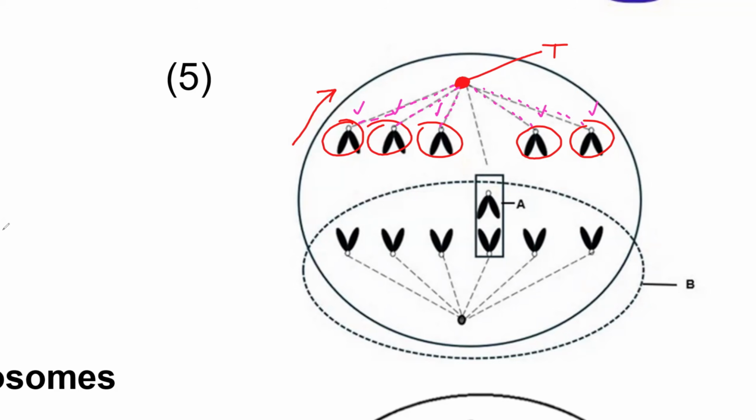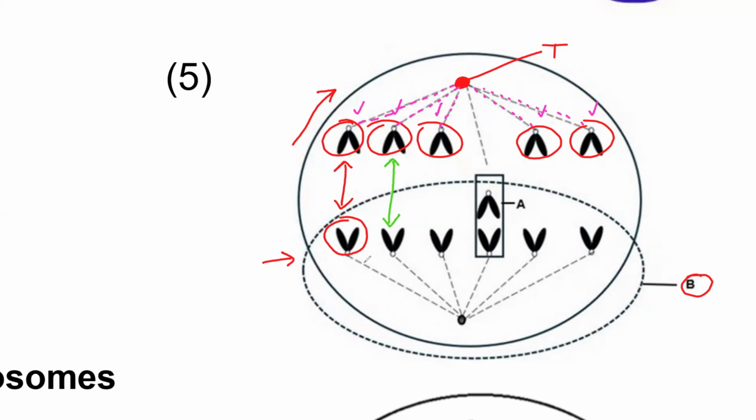Yes, sir. Okay, let's look at the bottom part, labeled B. This is the other pole. We have this one chromatid being pulled away from this one. Do you see, guys, that these ones are separating? These two are separating. And you can see that the second one and the second one on the other side are being separated.